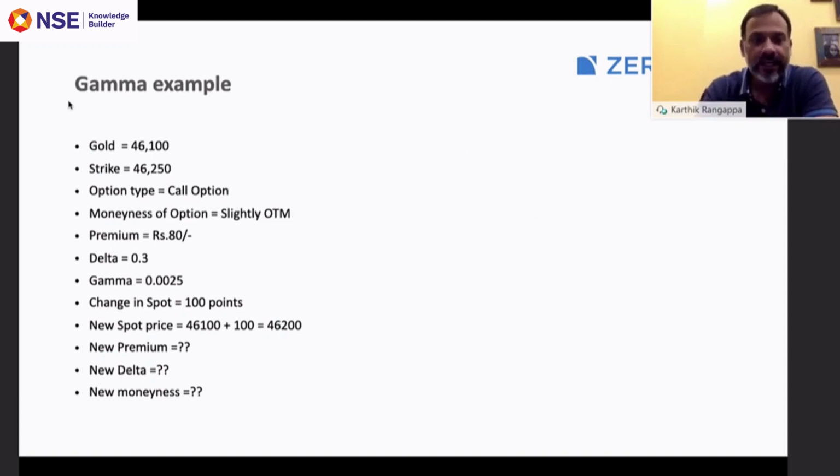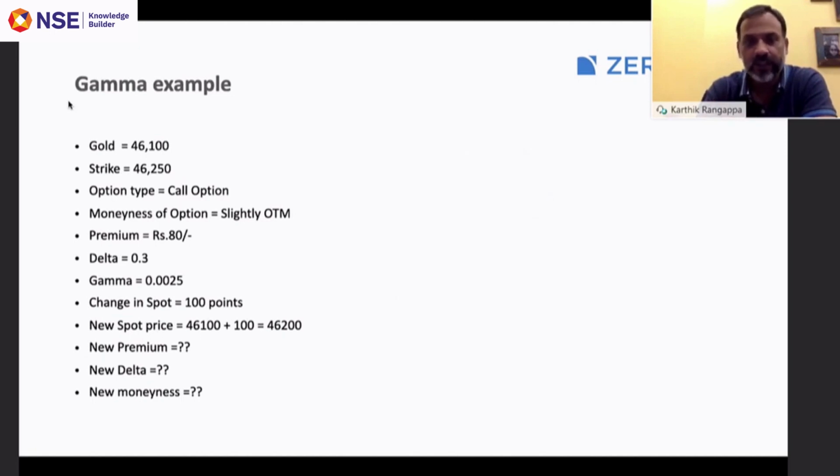Gold is currently trading at 46,100. We are looking at 46,250 strike price. We are looking at a call option. Because this is 46,250 compared to 46,100, this is a slightly out of the money option. Let's say the premium of this option is 80 rupees. Delta for this, remember it's slightly out of the money, so it has to be less than 0.5. So therefore delta is around 0.3. Gamma for this option is 0.025.